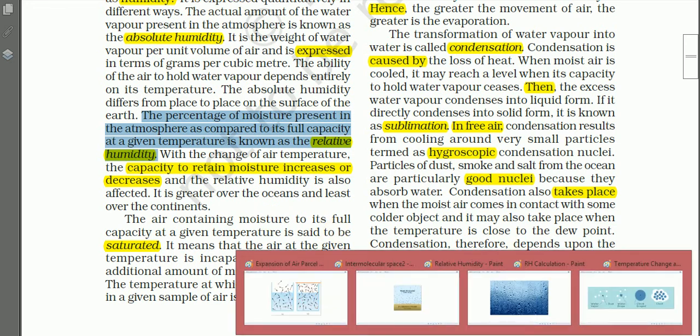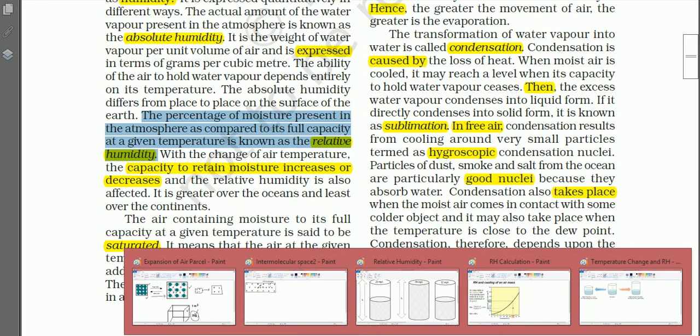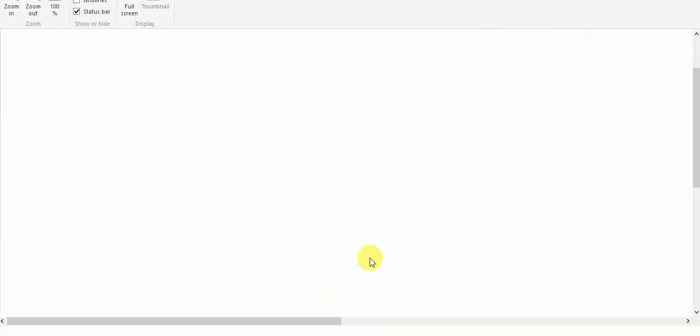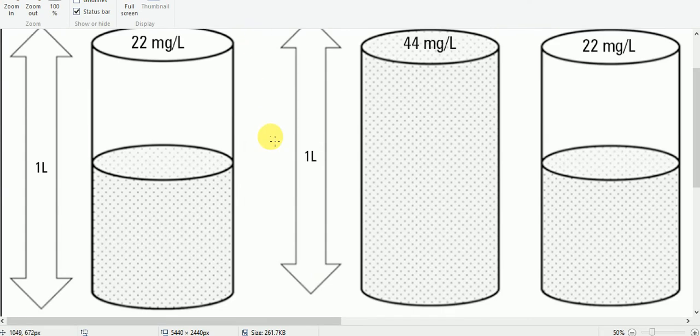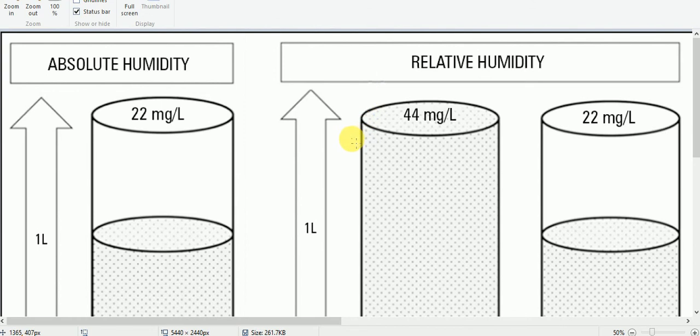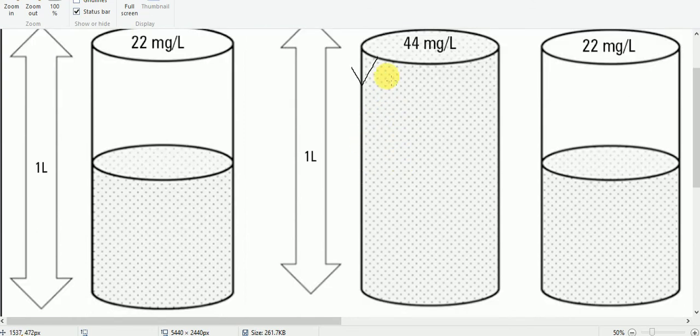Okay, see here. For example, this is for illustrative purpose only. Let us say this is a parcel of air, and let us suppose this parcel of air can hold only 44 milligram of water vapor.